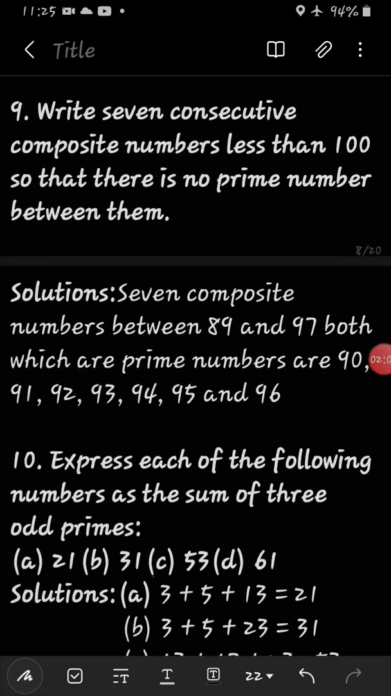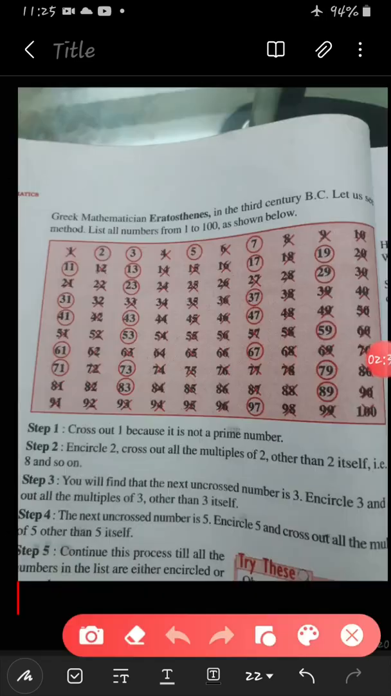Now let's proceed to question number 9. Write 7 consecutive composite numbers less than 100 so that there is no prime number between them. So let's move to the same page 52 of your textbook. Then you will find it easy to find all the consecutive composite numbers less than 100 with no prime number in between. Can you see, from 90, 91, 92, 93, 94, 95, 96, these are the 7 composite numbers in series.